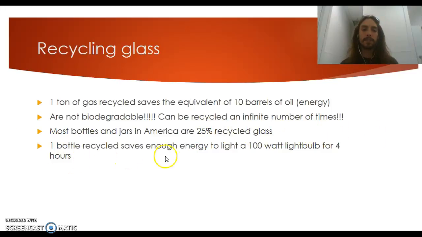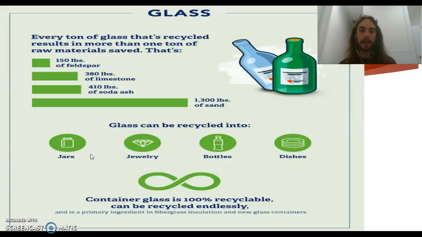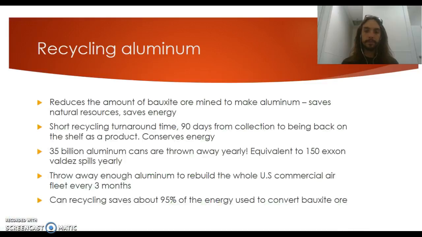And one bottle of recycled glass saves enough energy to light a 100-watt light bulb for 4 hours. So you're just making money by recycling. So here's some really good stuff here. Take a look at it. It's awesome.